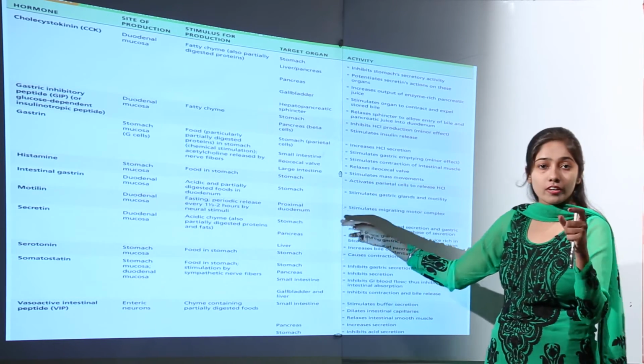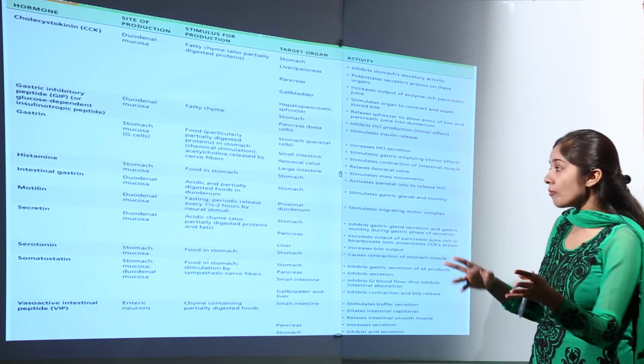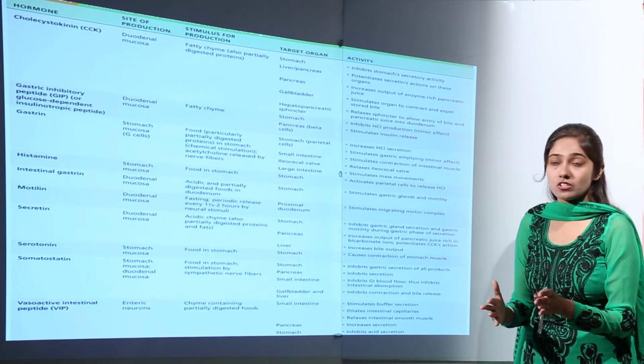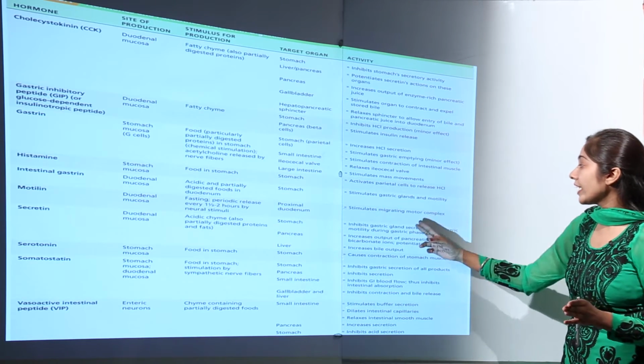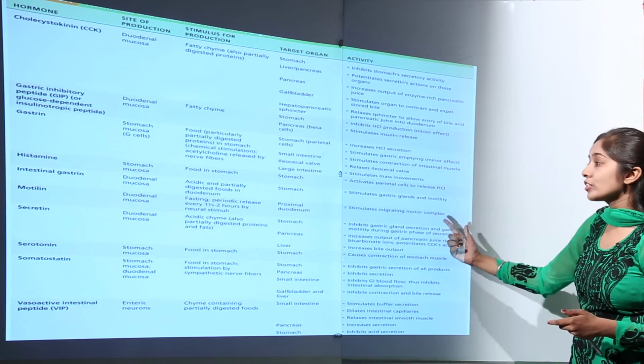The target organ for this hormone is the proximal duodenum. And what is the activity of this hormone? It stimulates the migrating motor complex.